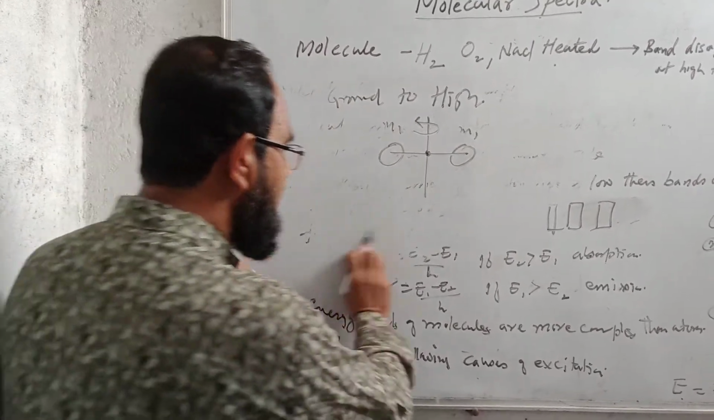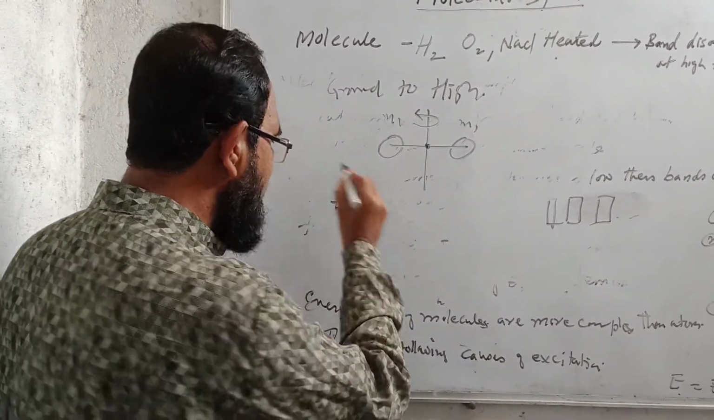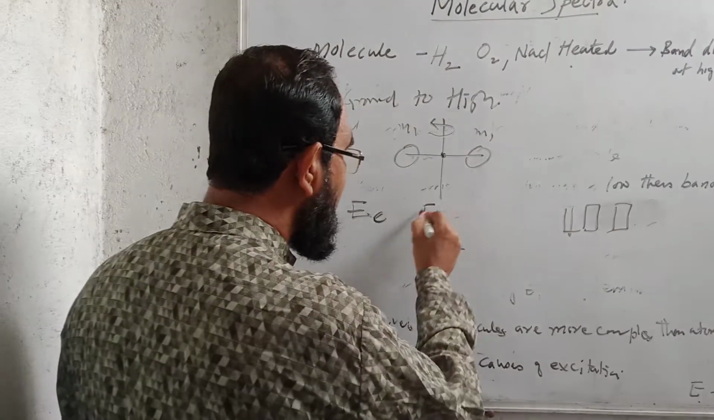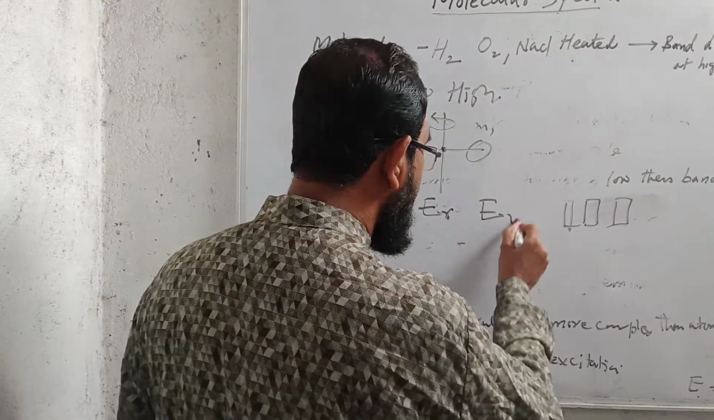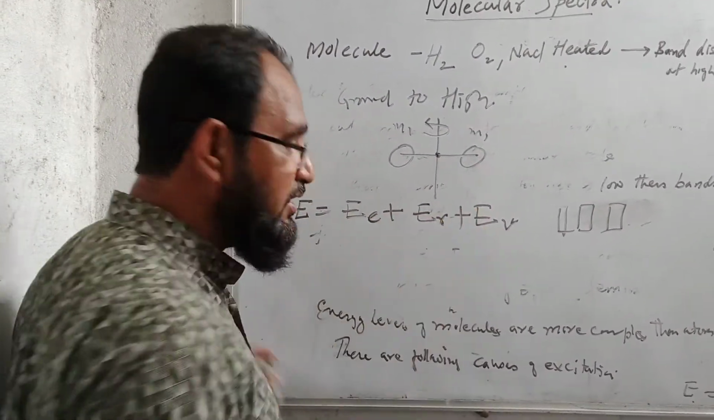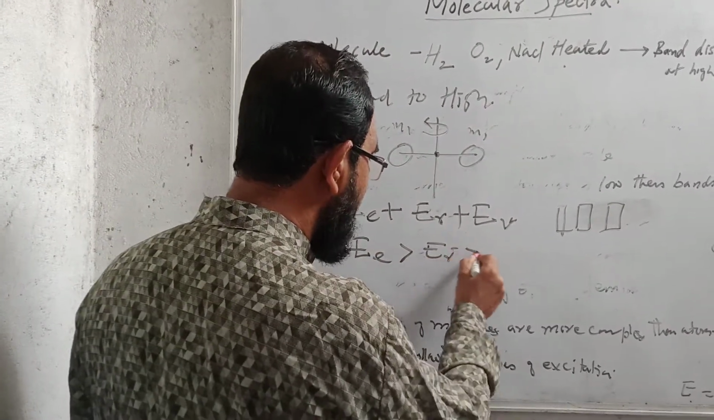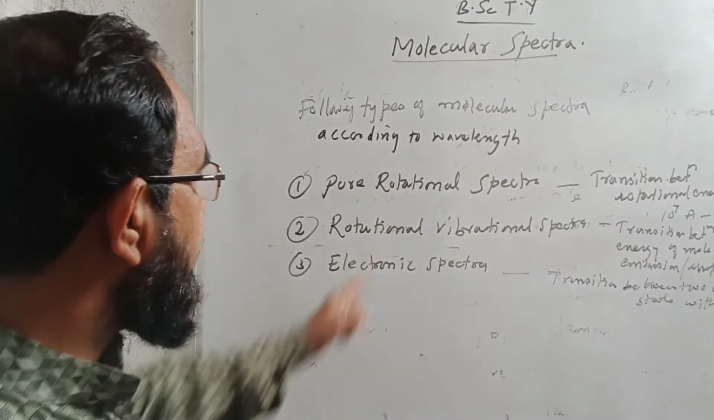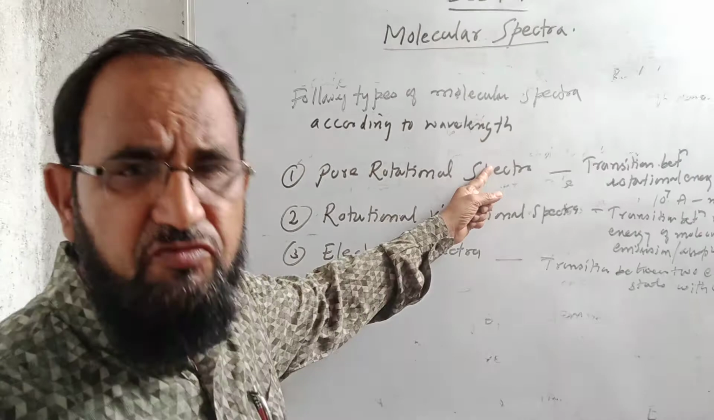So we can say that the energy of the molecule may be EE, that is the energy because of the excitation, ER because of the rotation, and EV because of the vibration. So total energy can be written as EE plus ER plus EV, and we can say that EE is greater than ER, which is greater than EV. Okay. So following are the types of molecular spectra which we can see according to their wavelength.